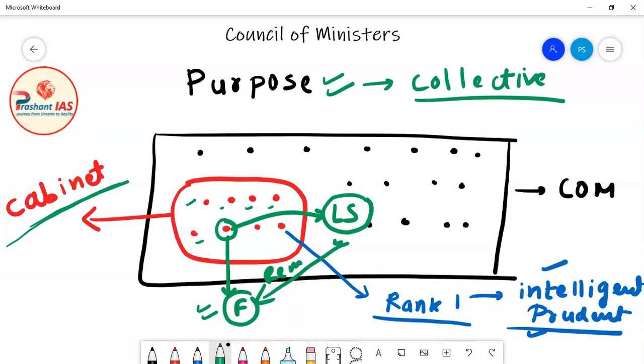So let's suppose the condition when a single minister is responsible to Lok Sabha. Now what will happen in this condition? This minister can think that if I give bad suggestions, then this minister will be removed. Now let's suppose this minister is also the enemy of the finance minister. So he may think that if I give bad inputs, and the decision is defeated in Lok Sabha, then he will be removed.